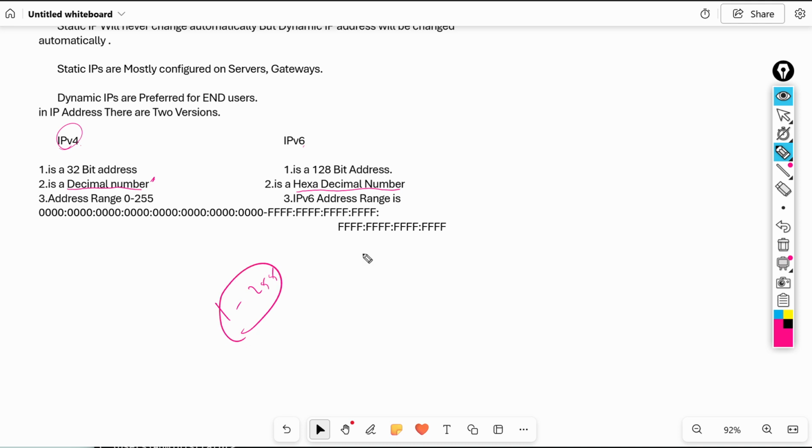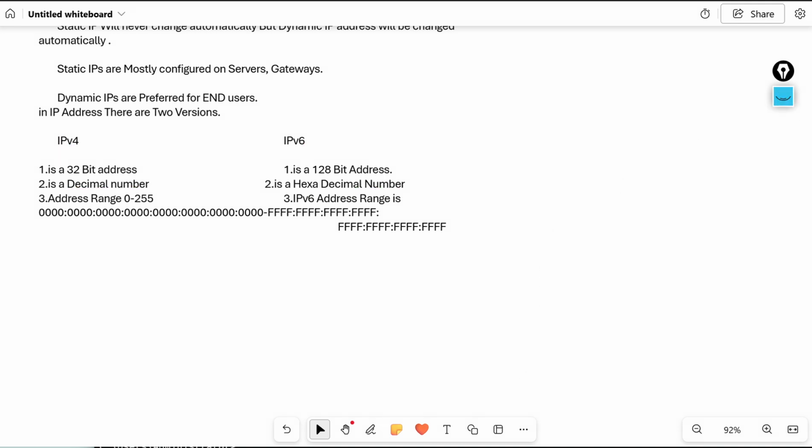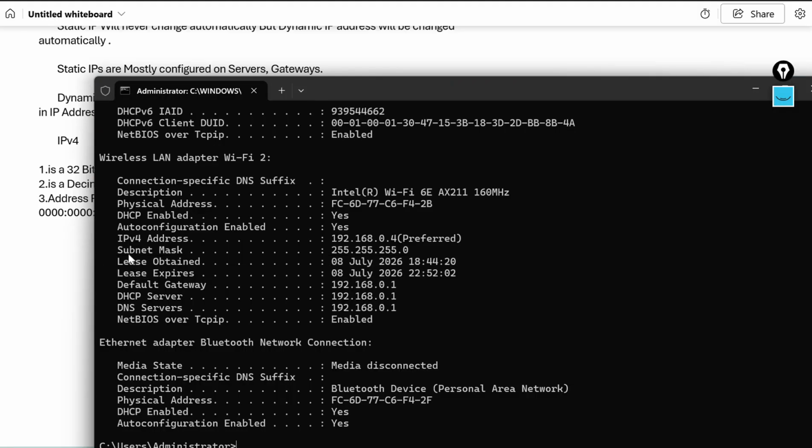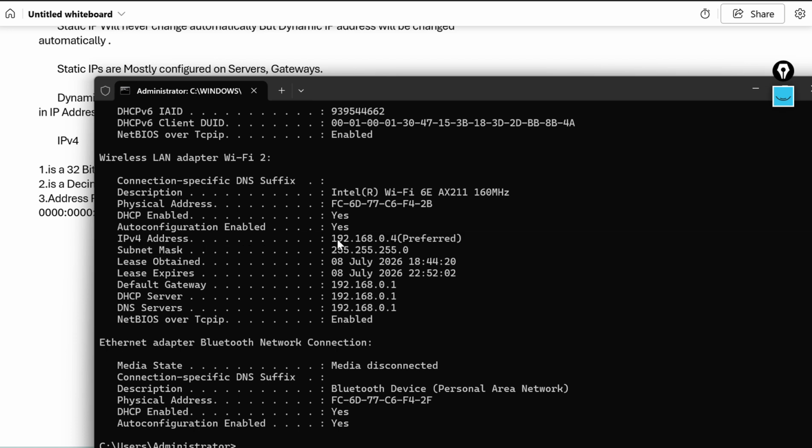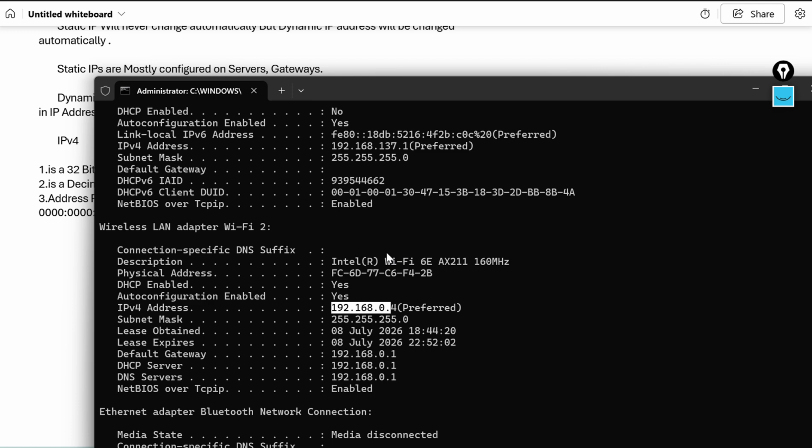See here, just now we saw the IP address in my computer. I will show you one more time. This is the IPv4 address, 192.168.0.4. So here we have only numbers. But if you see IPv6, I will also show you IPv6 here.